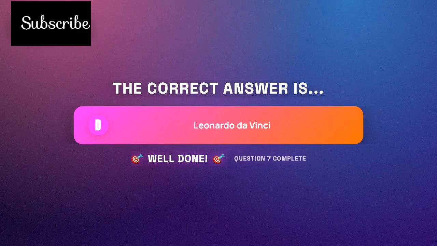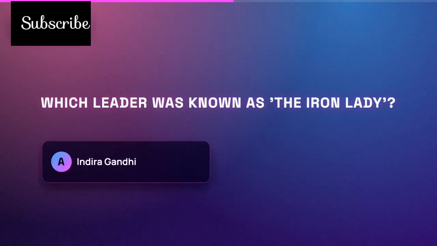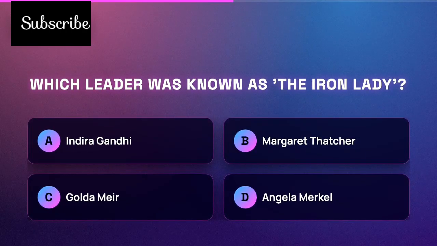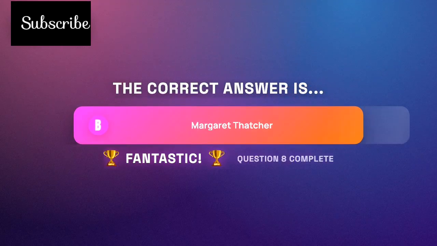Da Vinci used a technique called sfumato, which creates a soft, hazy effect, and the Mona Lisa has no visible eyebrows or eyelashes, possibly due to restoration work or fading over time. Which leader was known as the Iron Lady? The correct answer is Margaret Thatcher.